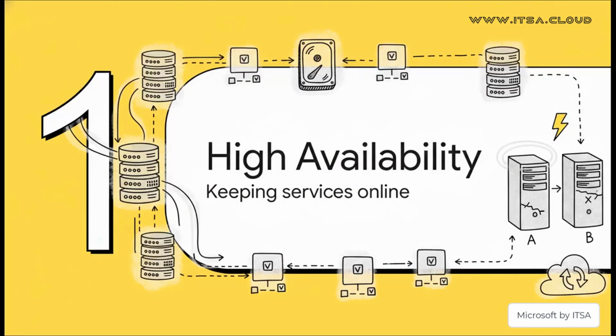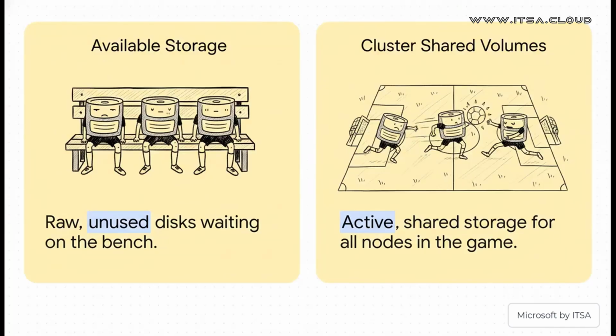Well, it all boils down to one thing: the need for high availability. For those really critical services, we're talking virtual machines, huge file servers, downtime is just not an option. If one server, one node in your cluster goes down, another one has to pick up that workload instantly using the exact same data. To solve this puzzle, Windows Server looks at storage in two completely different states.